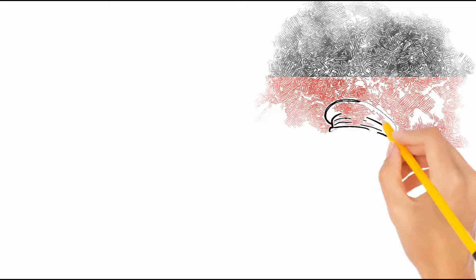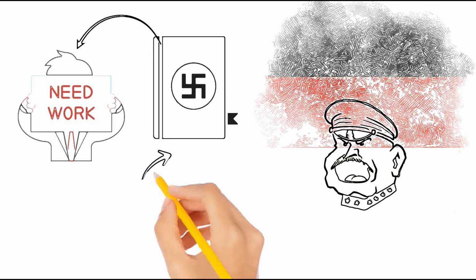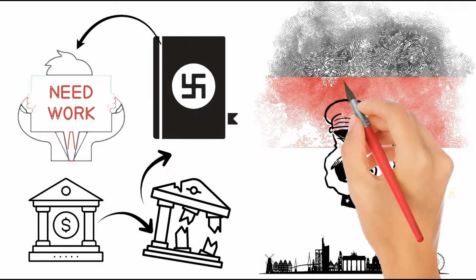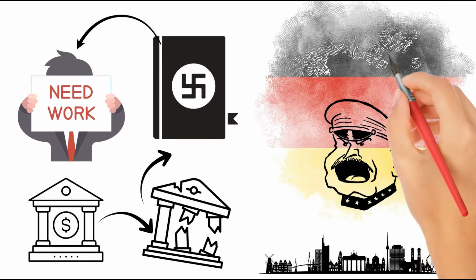Germany relied on American loans after World War I. When credit dried up, banks failed, and unemployment soared. Economic despair fueled the rise of Adolf Hitler and the Nazi regime, setting the stage for another global conflict.